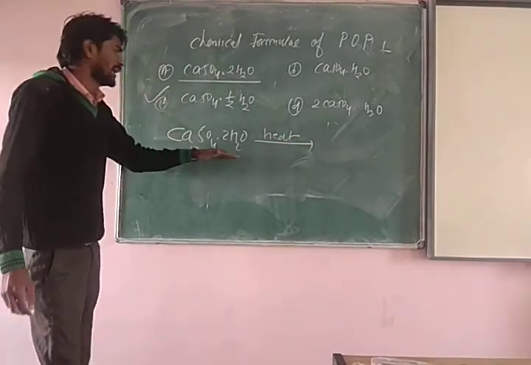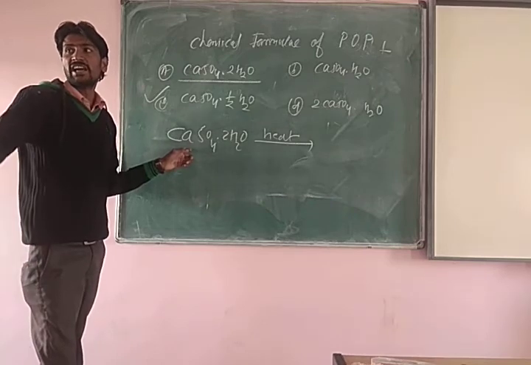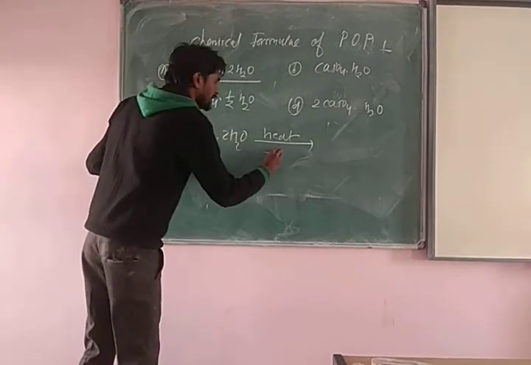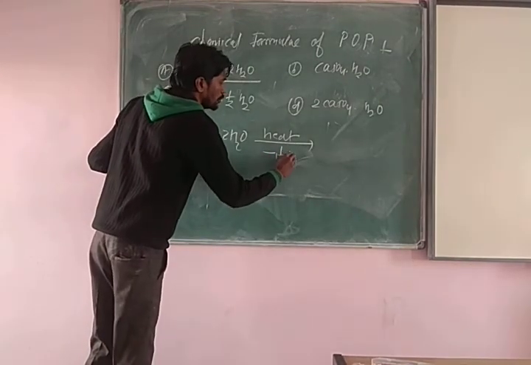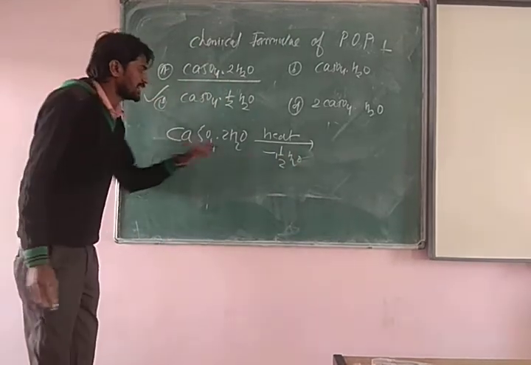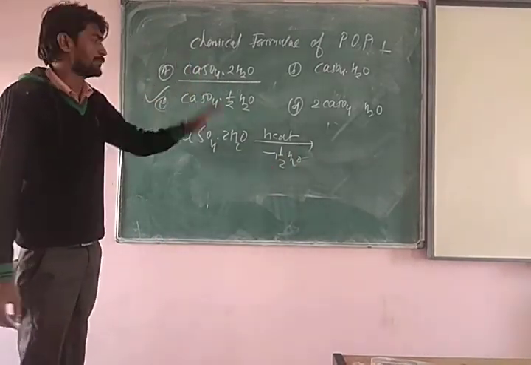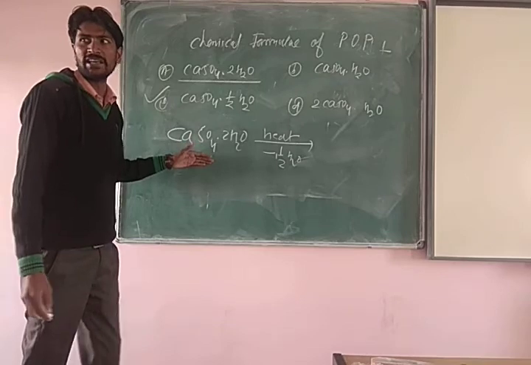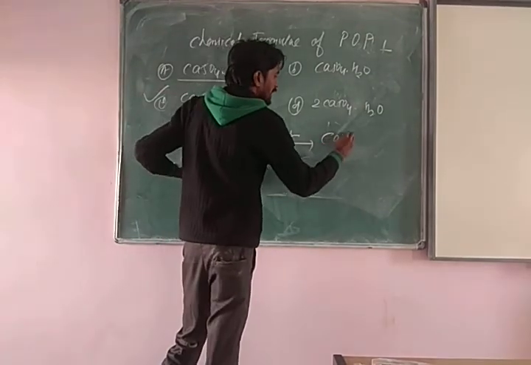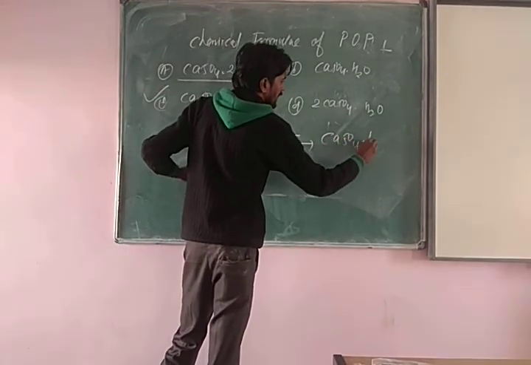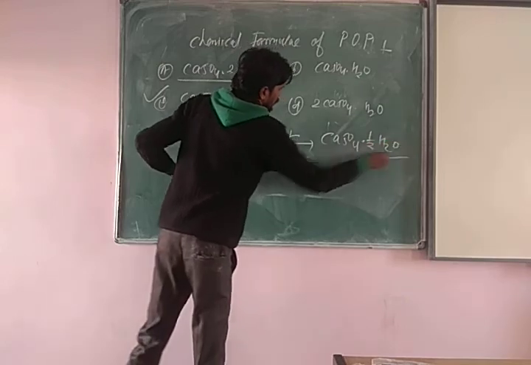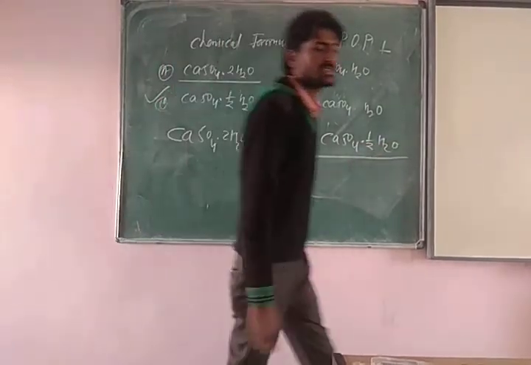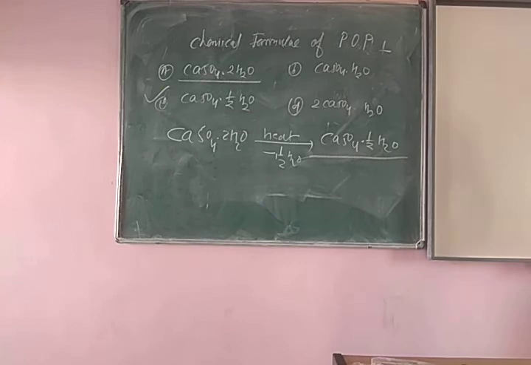And when we are providing the heat to the gypsum, so there is an elimination of 1.5 H2O. It means इसमें से इतने water molecules will disappear. So remaining amount of water is half, CaSO4 then half H2O. That's why the correct answer is CaSO4 then half H2O.